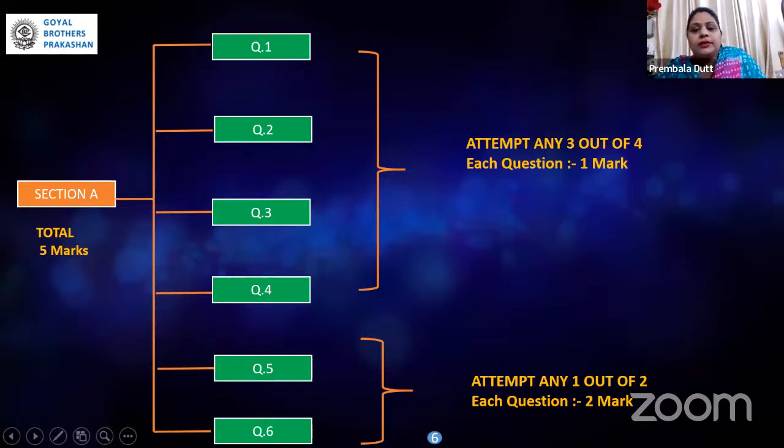Whereas question number 5 and 6, each is of 2 marks. But again, there's a choice to attempt any one. So total weightage, how much? Since they have to attempt any 3 here and any 1, 3 plus 2 gives us 5. So section A total weightage was 5 marks, which I have explained to you before as well.